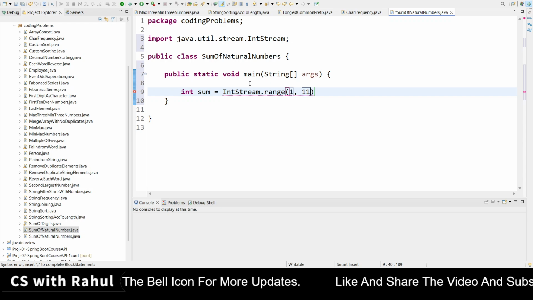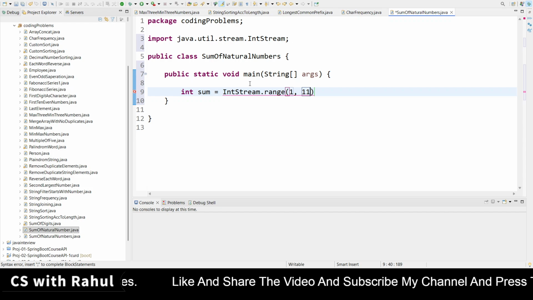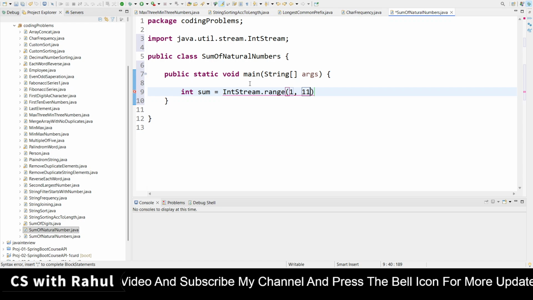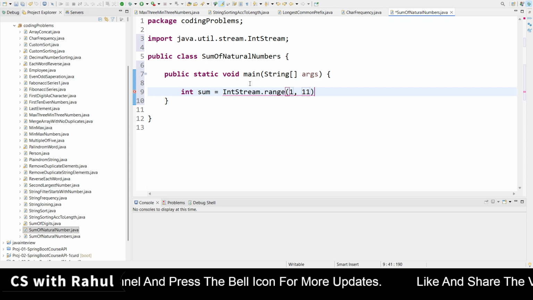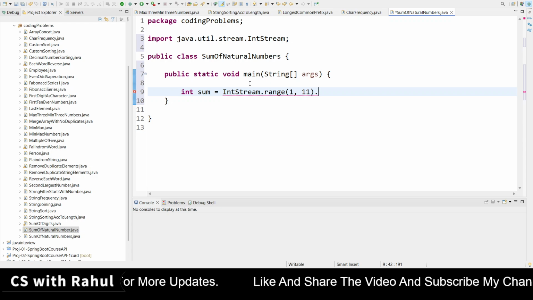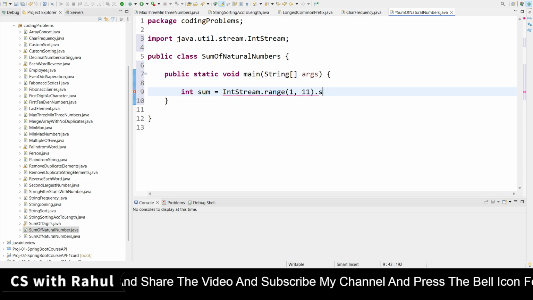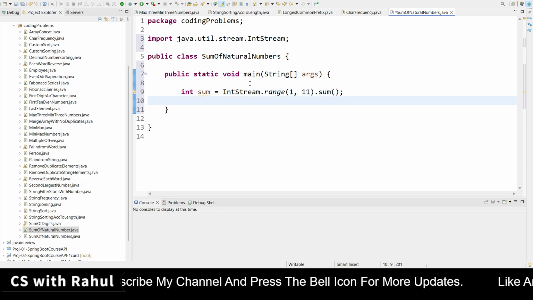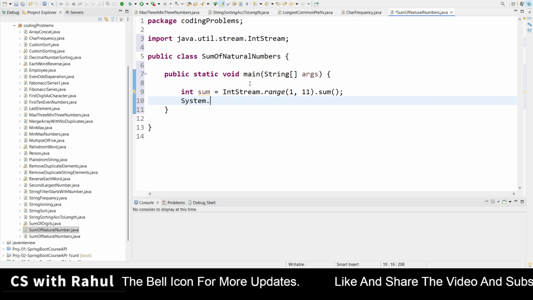In the range method, the first parameter would be the starting range, which is inclusive. Inclusive means it will be counted in the calculation. I have to find the sum of the first 10 natural numbers, but I have given 11 here. Why? Because this would be excluded, it would not be included. Then I directly call sum. That's it. You don't need to use any loop. Directly you can find the solution.